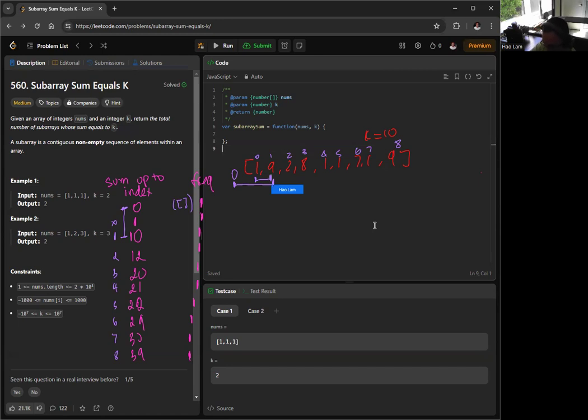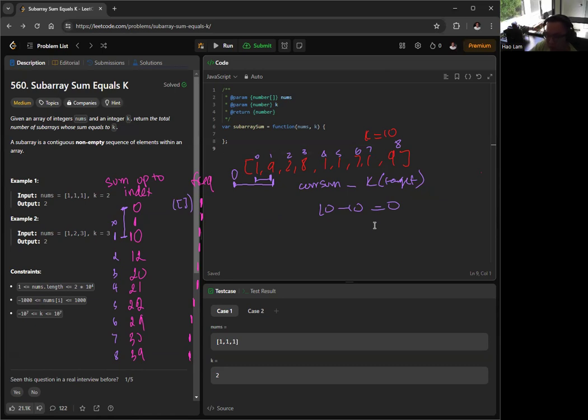So the sum of 10 minus 10 is 0. The 10 is our current sum. So current sum minus k, which is our target, so here 10 minus 10 is 0. We have our current sum, we have our target.